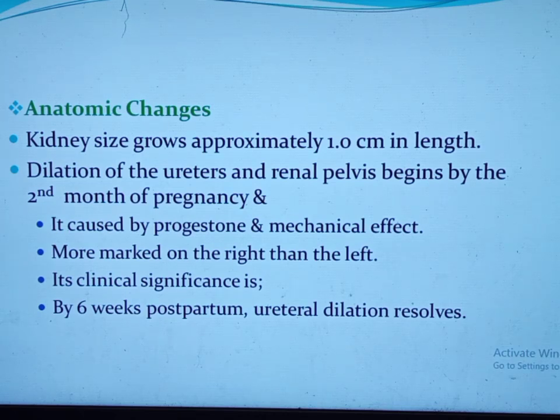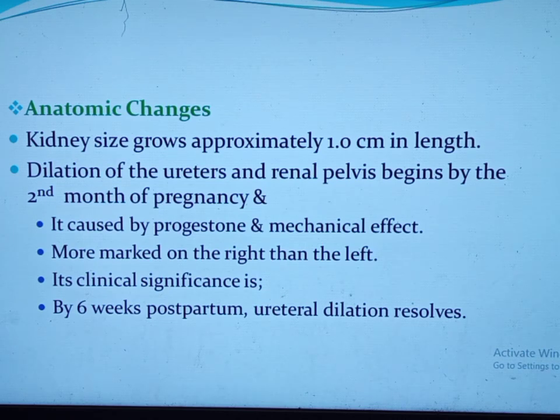This is due to 3 factors: one, increased renal vasculature; two, increased interstitial volume; and three, increased urinary dead space, causing this enlargement in size and weight. The dilatation of the ureters, renal pelvis, and calyces begins in the second month of pregnancy and peaks in the middle of the second trimester.